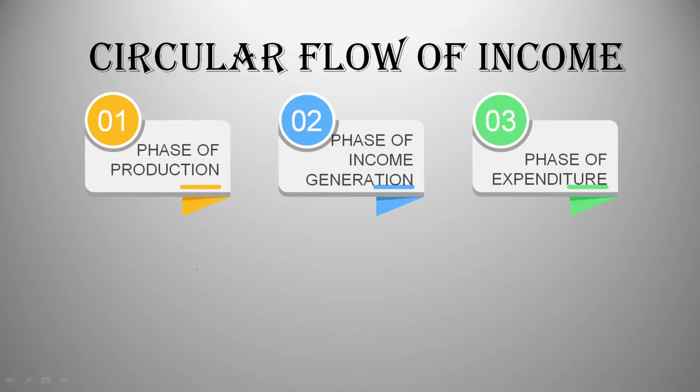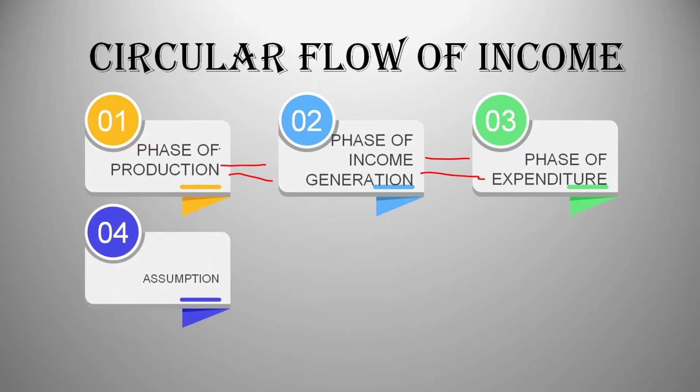Here we take an assumption that the value of production is equal to the amount of income generated, which is equal to the factor payment, and that is exactly equal to the amount of expenditure done. So however much of our goods is produced, that much income is given, and that much they spend. So what are the assumptions that we have taken here?